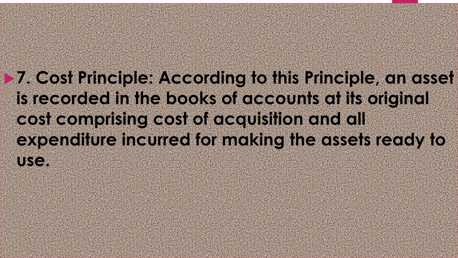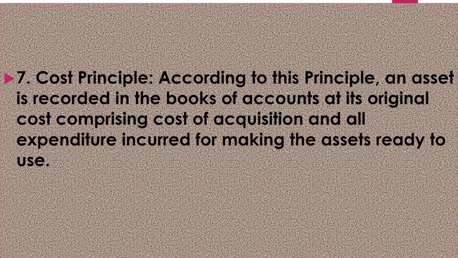For example, a machinery is purchased at a cost of 40 lakh. Fine. So, if 20,000 are paid as transportation cost and we can suppose 10,000 as an installation cost, so the amount of machinery will be recorded in the books of account as 40 lakhs 30,000.